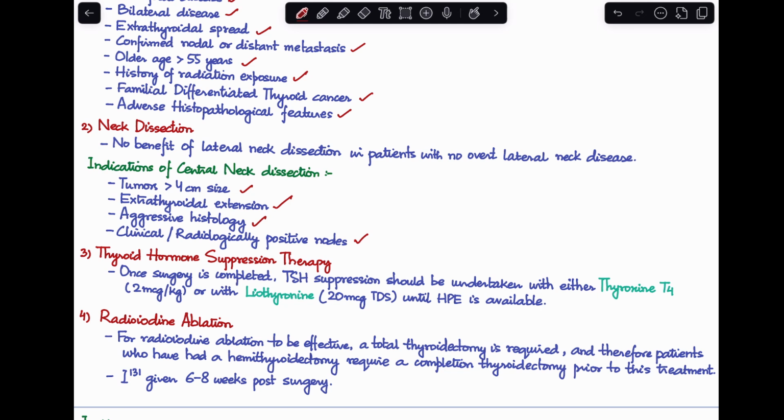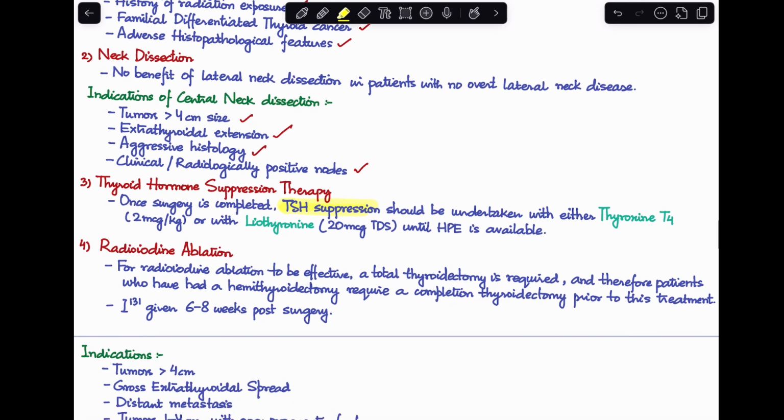Next treatment option is thyroid hormone suppression therapy. Now, this is usually done after the surgery is completed, where you do a TSH suppression with either thyroxine T4, with the dose of 2 mcg per kg, or with liothyronine until the histopathology reports are available. So, this is thyroid hormone suppression therapy.